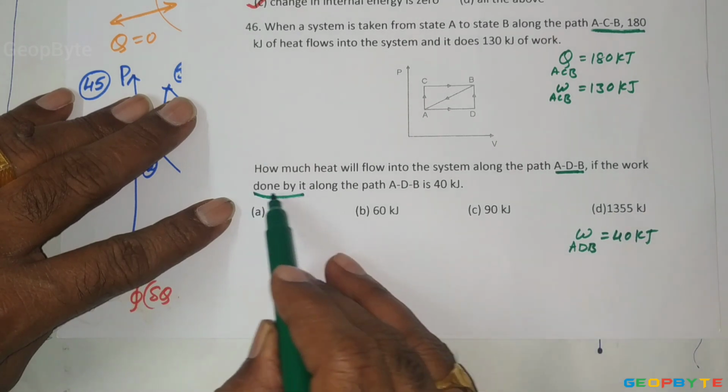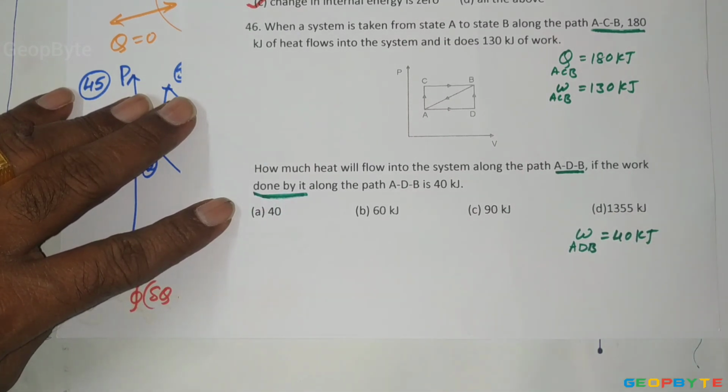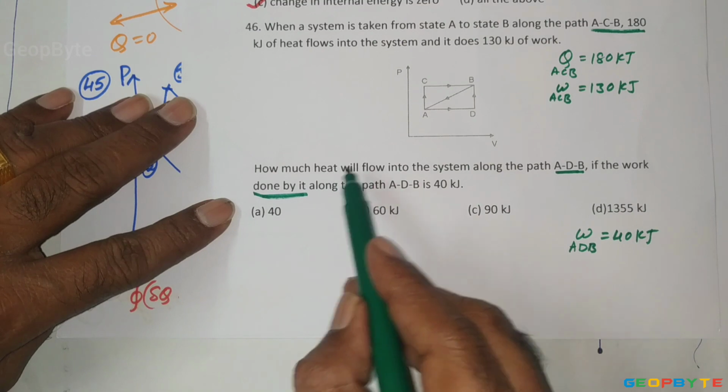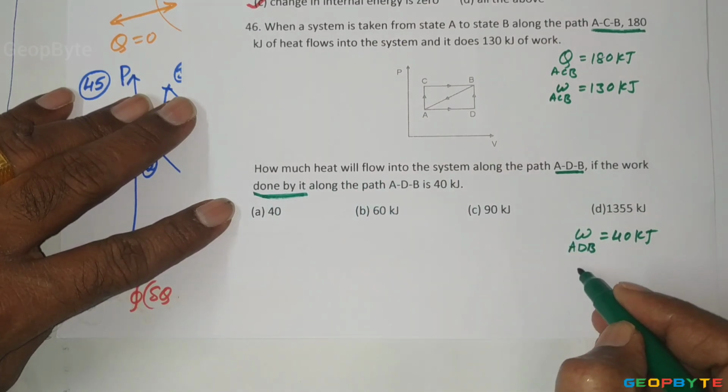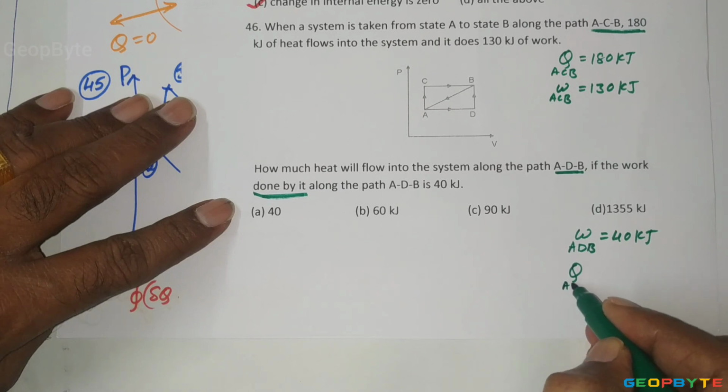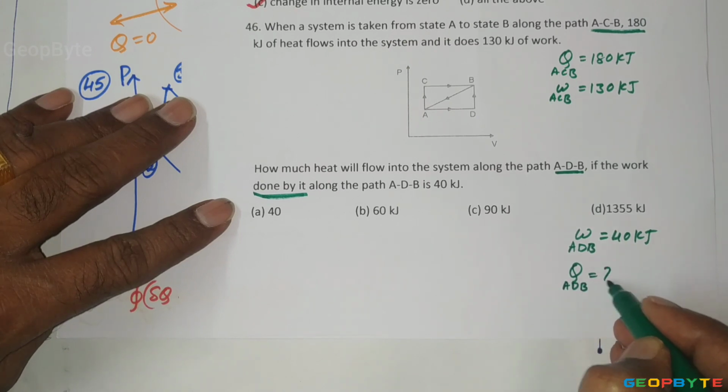Work done by it, so it is also positive. Now you are asked to find how much heat will flow into the system along the path ADB. Heat transfer for ADB equal to how much? That is the problem.